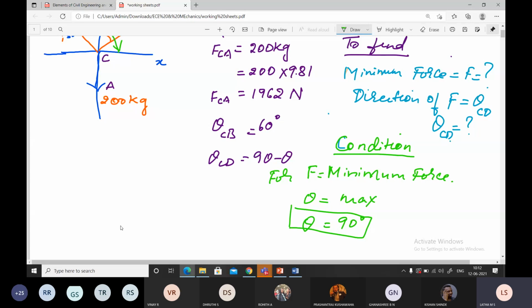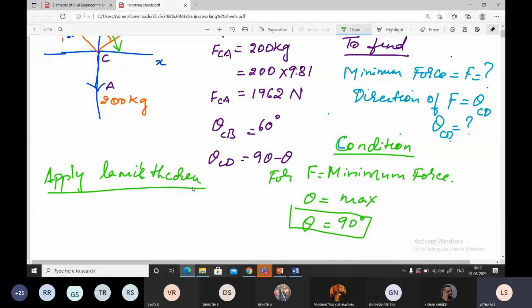What is the first step? Apply Lami's theorem, ma'am. Yes, apply Lami's theorem. Lami's theorem, this is apostrophe S.